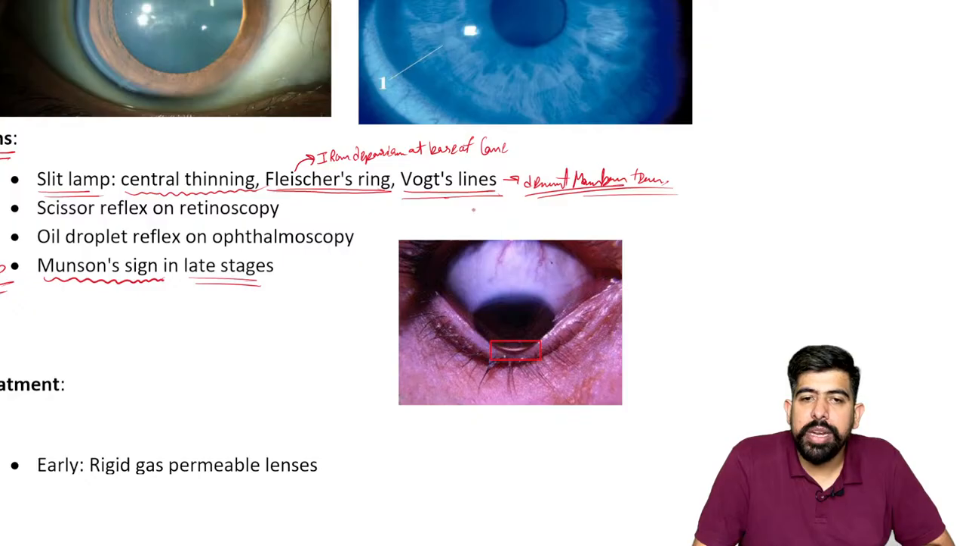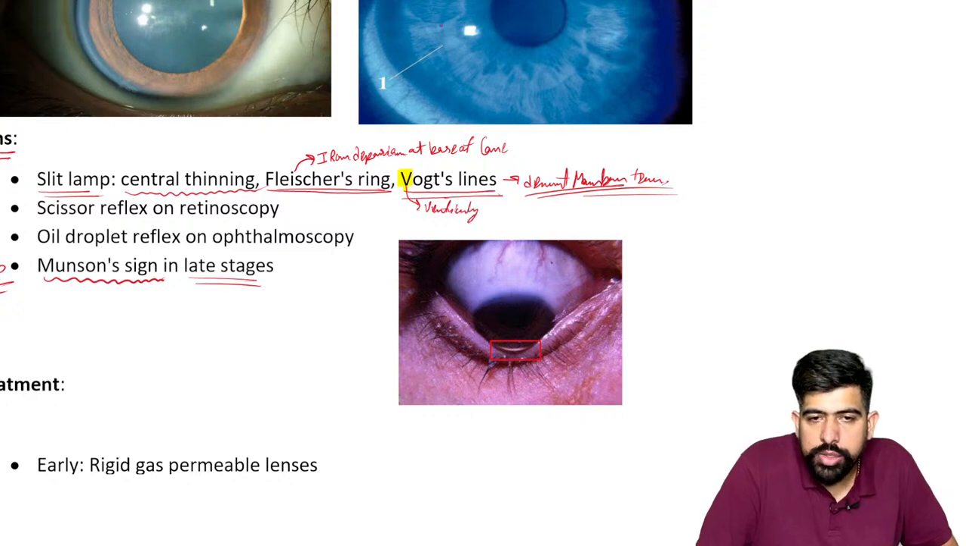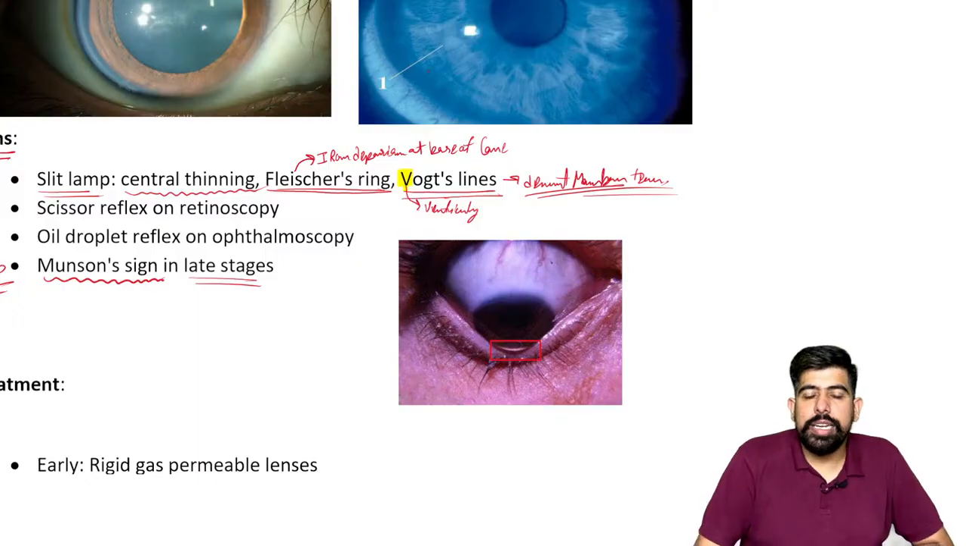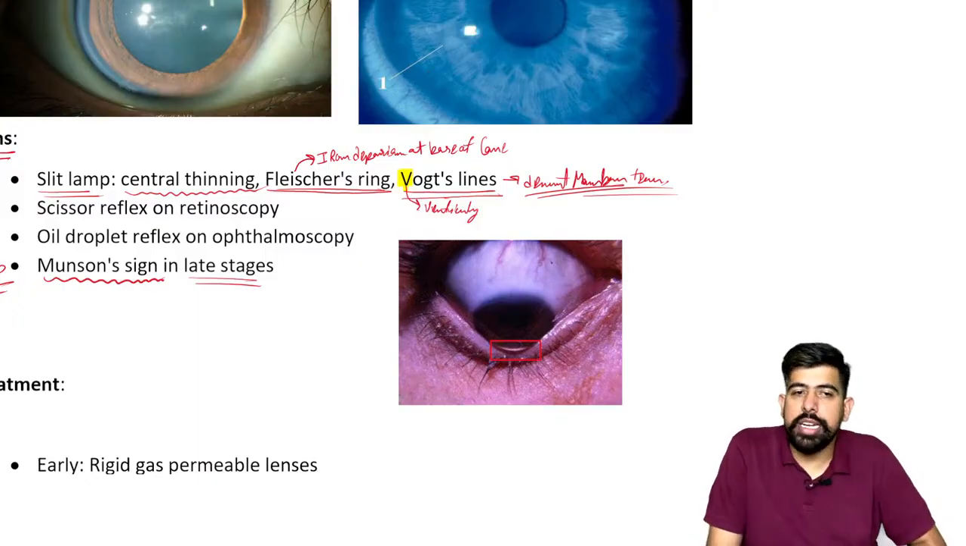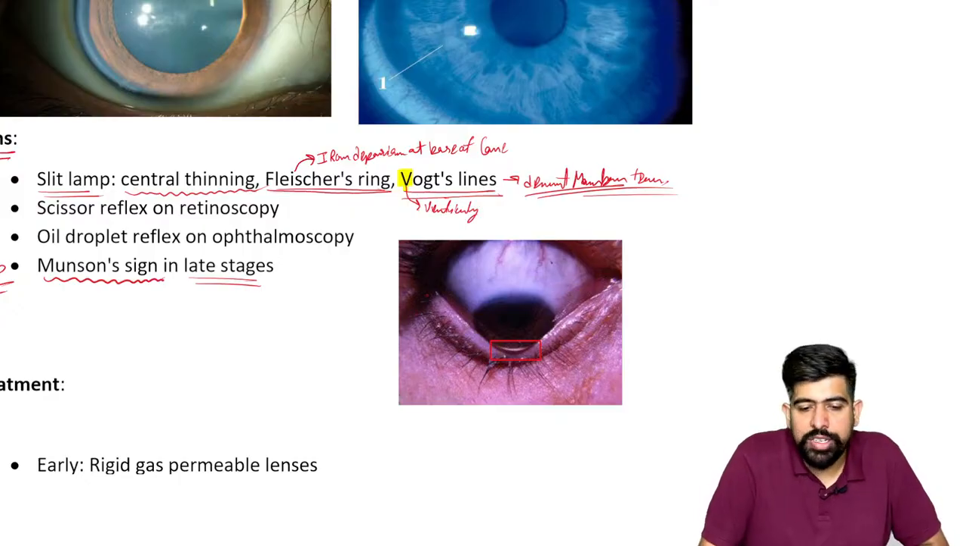Please remember, these are vertical stretch marks that will be seen in the Descemet membrane. I hope you can see them over here. These marks are seen vertically in the Descemet membrane, and this is known as Vogt's striae.